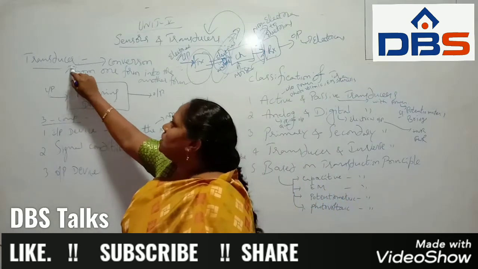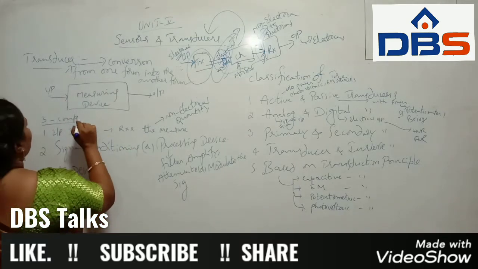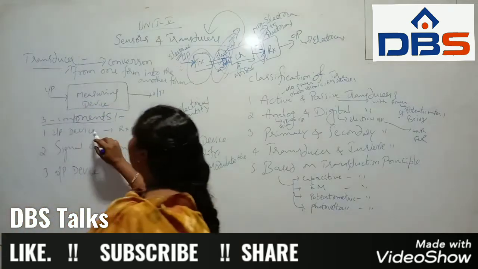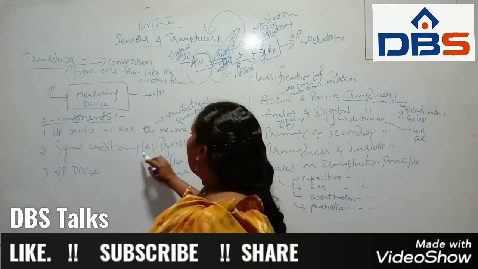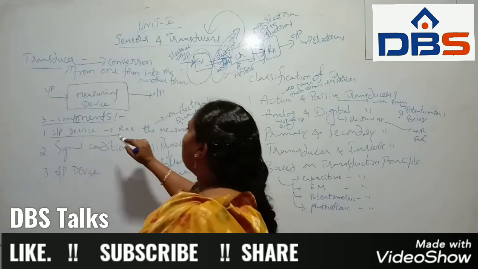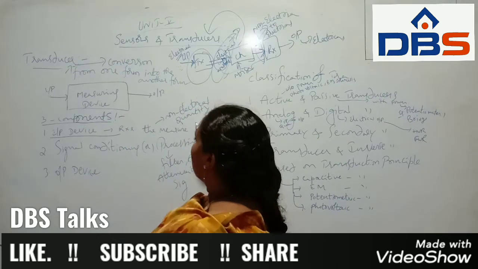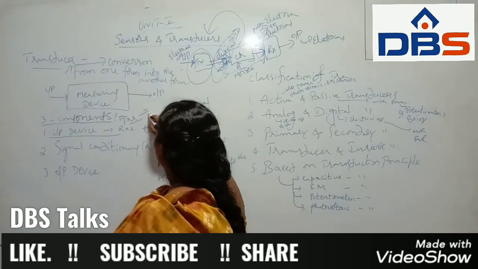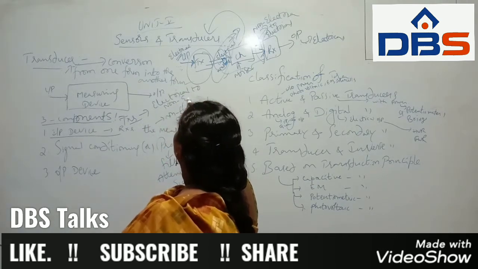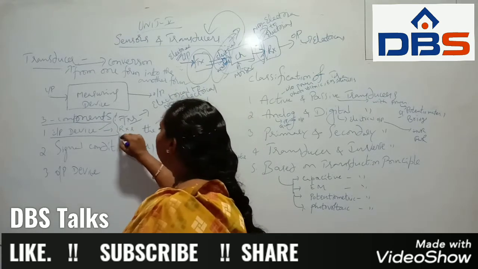For a transducer we basically use three components. What are the three components? One is the input device, another is the signal conditioning or processing device, and the third is the output device. The input device is, when we measure on the receiver side, the non-electrical quantity; on the transmitter side, electrical quantity into non-electrical quantity. That is the input device.